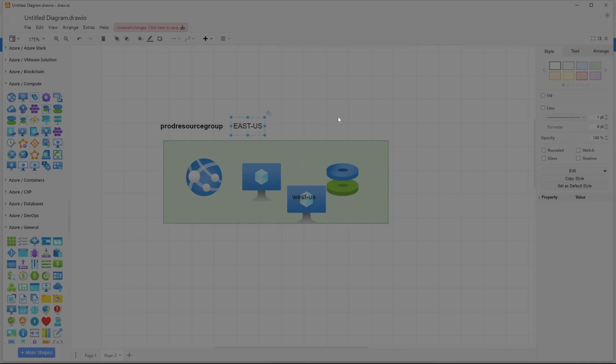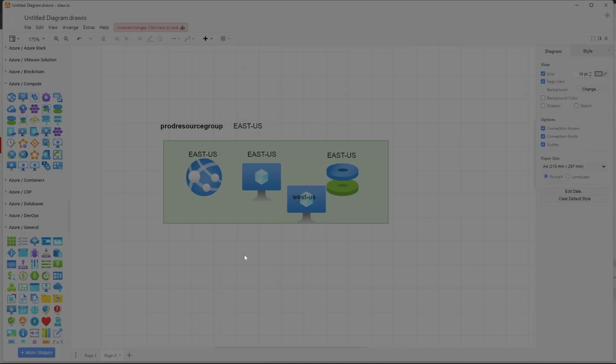What will happen if East US fails or any region fails? Whenever you are designing any infrastructure, you need to design in such a way that you understand what are the resources which are zonal redundant and what are the resources which are regional redundant. If the resources are not regional redundant, you need to ensure that the resources are placed in a different region so that one region outage will not impact that application.